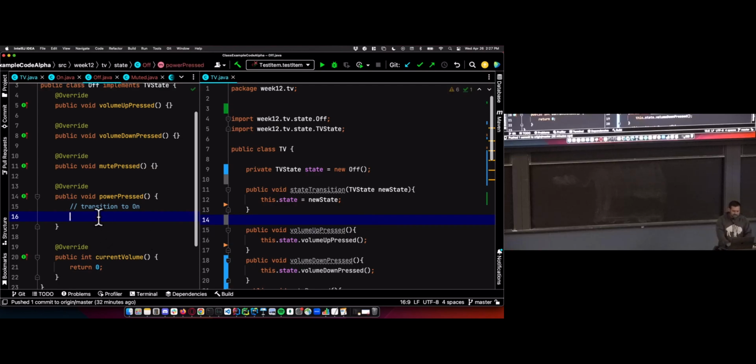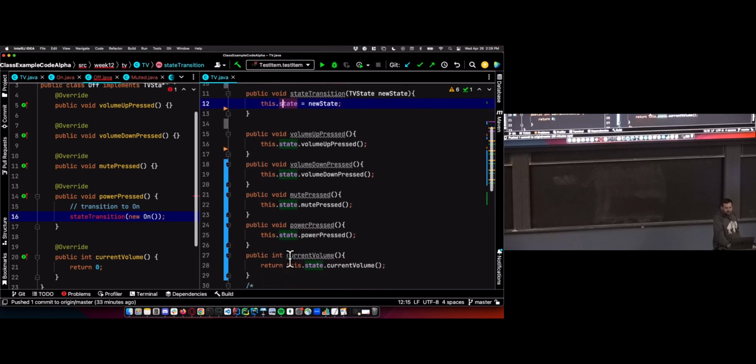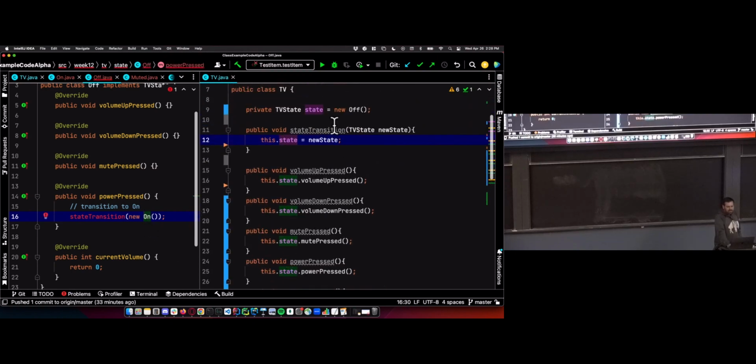So when we want to change the state, we're going to call stateTransition, and we're going to create a new instance of the On class and transition to the on state. So that's going to get here. We're going to set the state equal to a new On, and the methods that are called that defer to the state will all defer to the On class for its functionality instead of the Off class. So we'll transition to a new state and swap out all the functionality of those 5 methods through the state transition. But what else do we need to actually be able to do this?